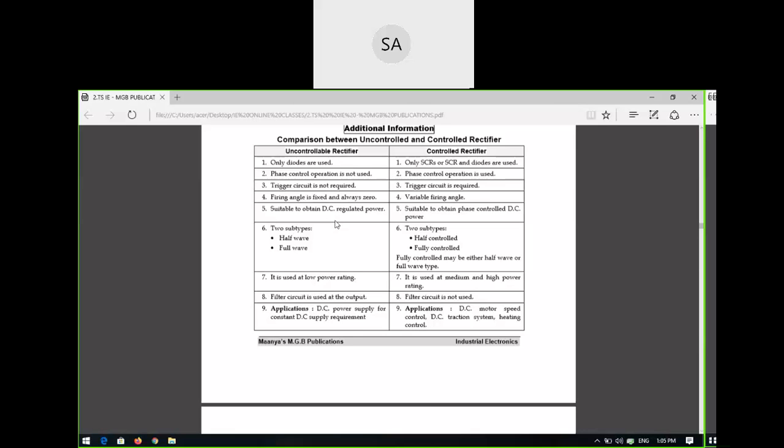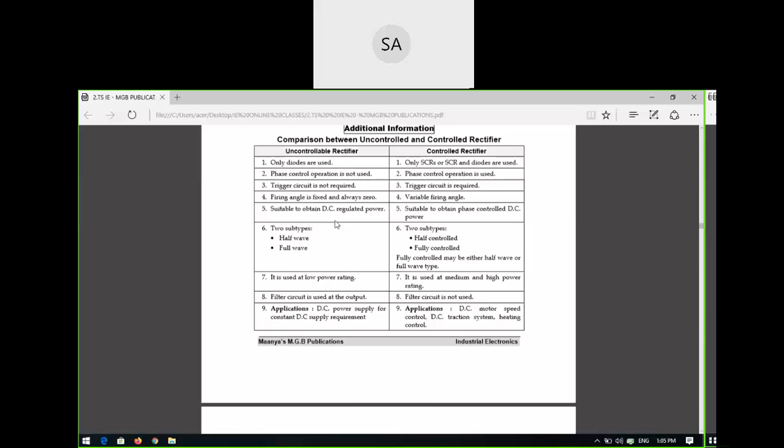It is not a single phase or two phase or three phase control process in the uncontrolled rectifier using diodes. Phase control is possible in controlled rectifiers, and a trigger circuit is not required in the uncontrolled rectifier because there is no gate terminal, so there is no process of turning on the gate terminal. In the controlled rectifier you should have a trigger circuit, because to turn on the SCR you need a trigger circuit.